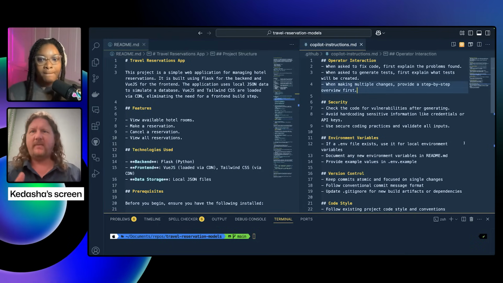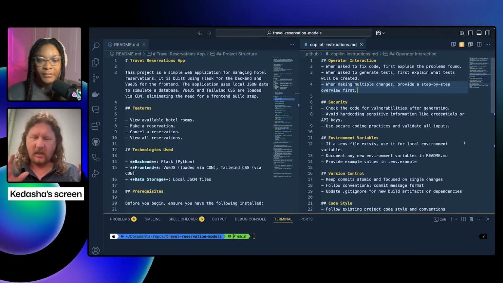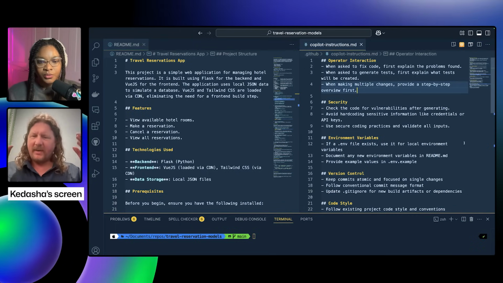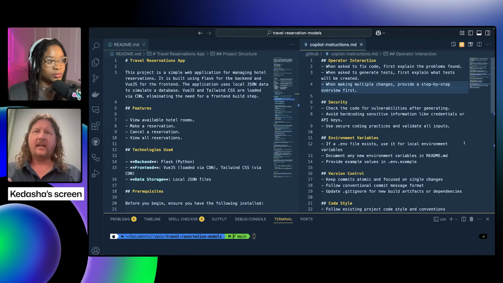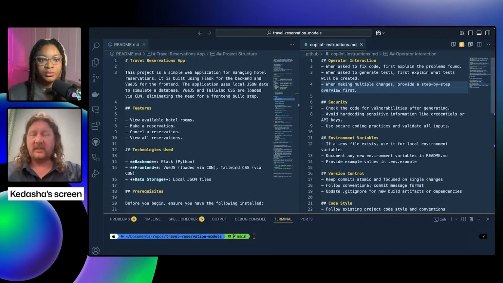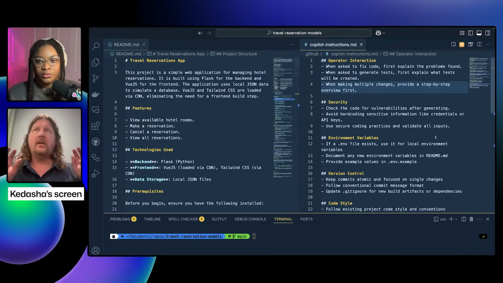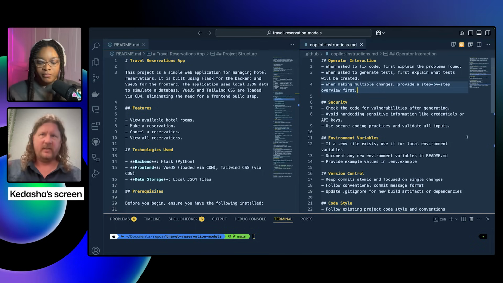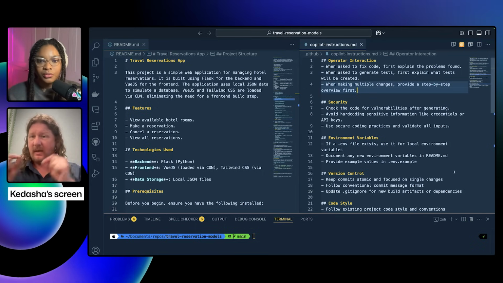So if people haven't used Copilot instructions yet, a thing to know about it is it's kind of like the pre-prompt. Before you begin any interaction session with Copilot, it's going to have that already there. It's going to know about the instructions file. So when you're working on one project, you put in there stuff that you want to apply to every interaction you have. But you also want to narrow it down.